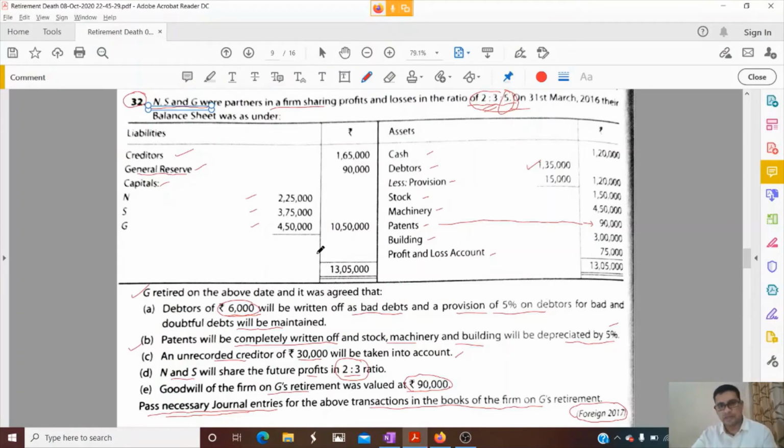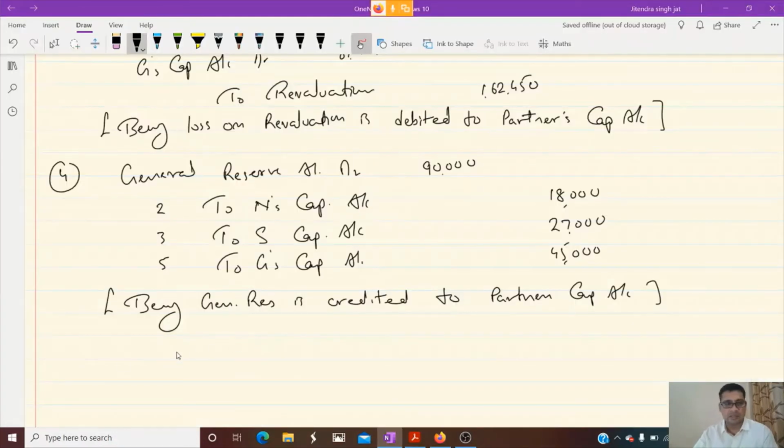There is one more entry. You can see profit and loss account is given here in the asset side. When profit and loss account is given in the asset side, it means it is loss, and it is having debit balance. Now tell me what to do. It will be debited in partner's capital account. Okay, children, remember, it will be debited in partner's capital account.